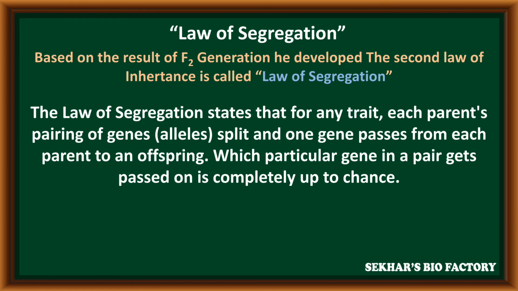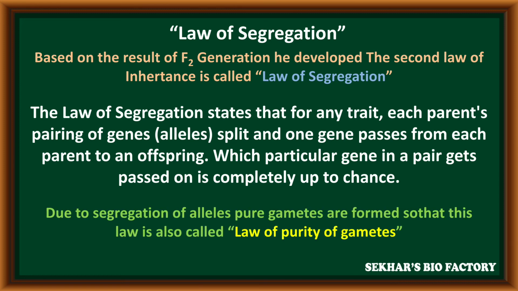The law of segregation states that for any trait, each parent's pairing of genes, called alleles, splits and one gene passes from each parent to the offspring. Which particular gene in a pair gets passed on is completely up to chance. Due to segregation of alleles, pure gametes are formed, so this law is also called the law of purity of gametes.